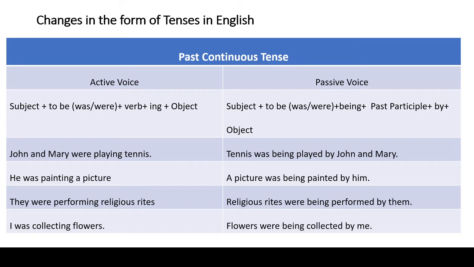The structure of passive voice will be subject plus to be plus being plus past participle plus by plus object. Let us see this with the help of the following examples. The first example which I have taken here is John and Mary were playing tennis.